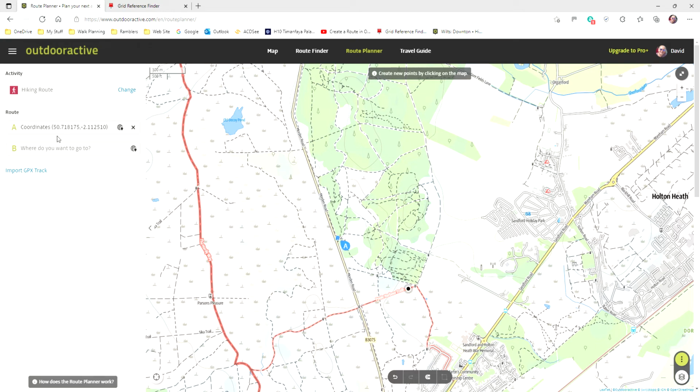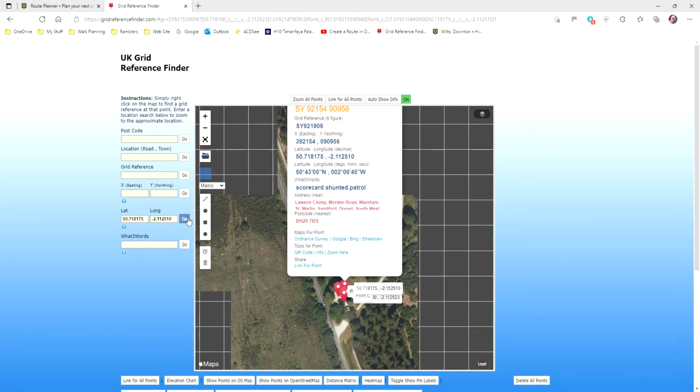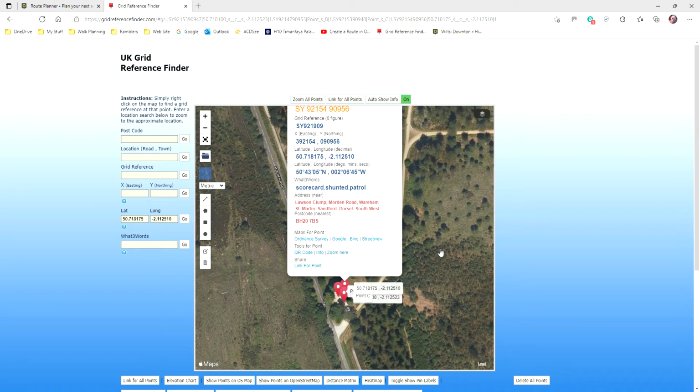Now, I'm always a bit suspicious of the maps, and what I'm going to do is take that latitude and longitude, the coordinates, copy those, and this is where Grid Reference Finder is handy. I can just do a single paste, and the latitude and longitude go in. I press go, and it takes us to that start point.